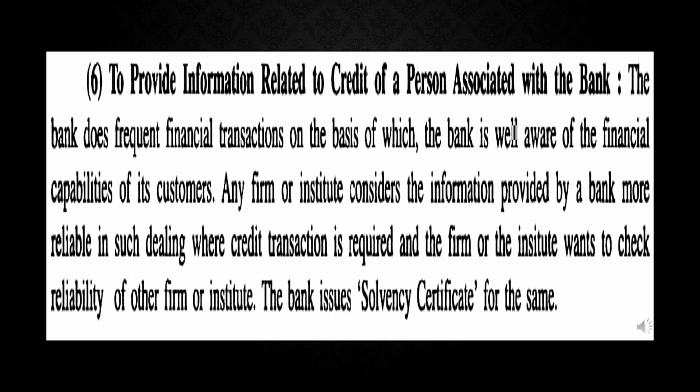The bank issues a solvency certificate for the same, and also a non-objection certificate about different financial activities. Through the information related to credit of a person associated with a bank, it is helpful to avoid fraud in various transaction-related activities.